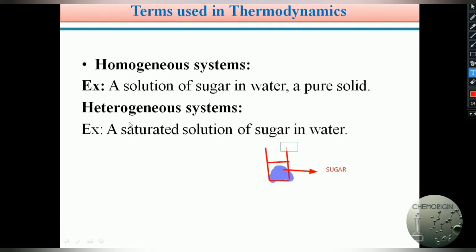Homogeneous system, heterogeneous system. Students, one more time I will remind you. In thermodynamics, many times we take gas present in a cylinder as an example to explain the concepts of thermodynamics. So you can remember, we always use a gas cylinder like this. In the cylinder, gas is present. This may be an ideal gas, N2 gas, or a mixture of gases. We take these as examples to explain the concepts of thermodynamics.